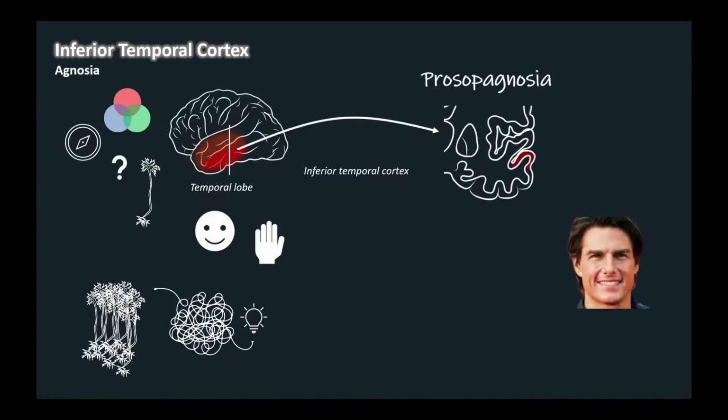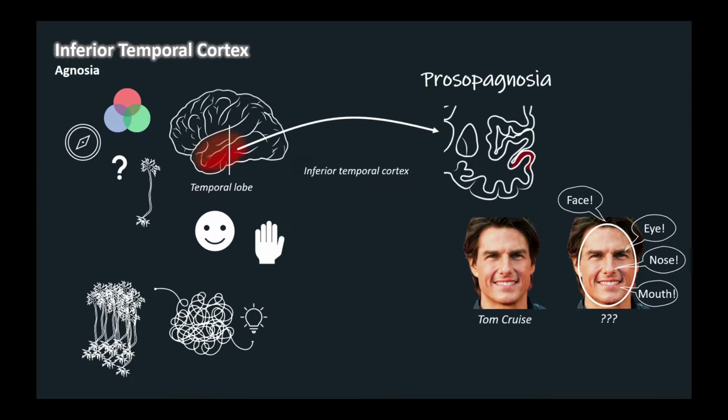Patients with prosopagnosia can identify a face as a face, recognize its parts, and even detect specific emotion expressed by the face. But they are unable to identify a particular face as belonging to a specific person. Prosopagnosia is one example of category-specific agnosia, in which patients with temporal lobe damage fail to recognize items within a specific semantic category.